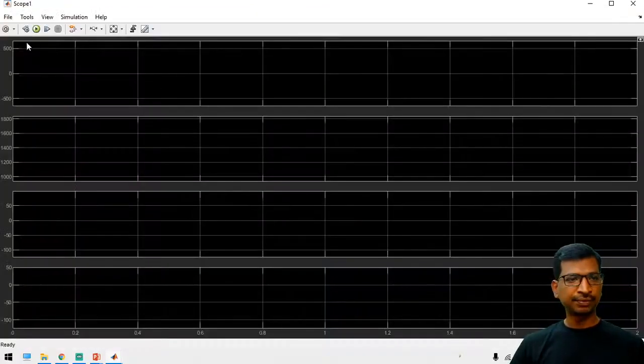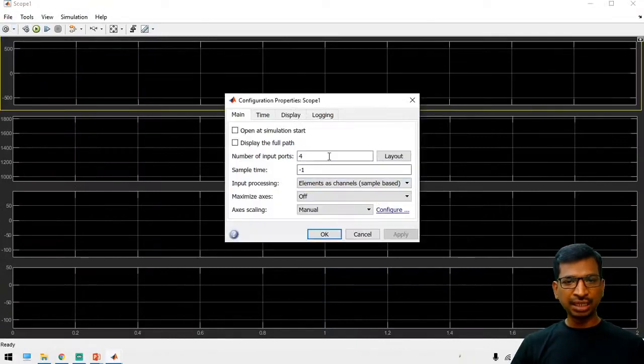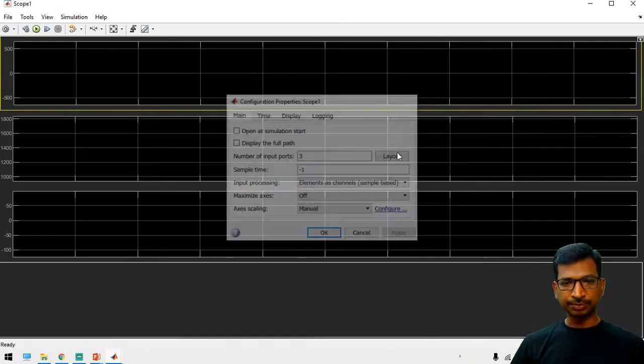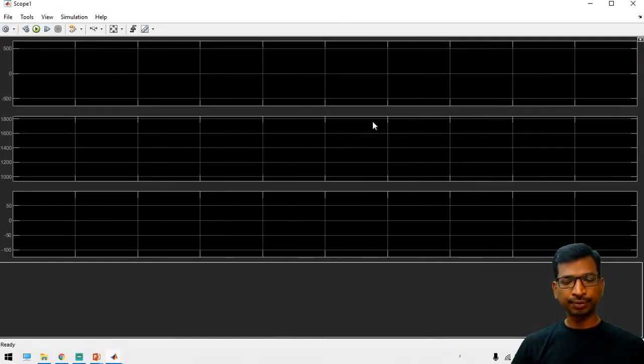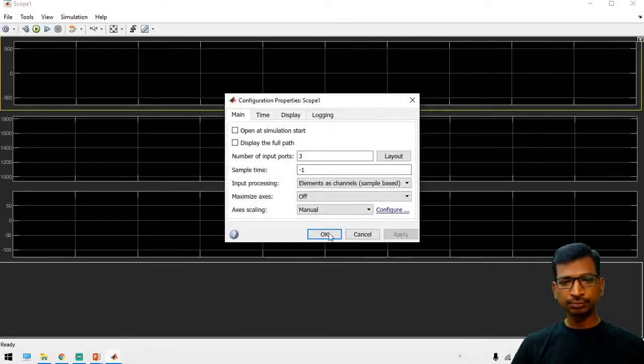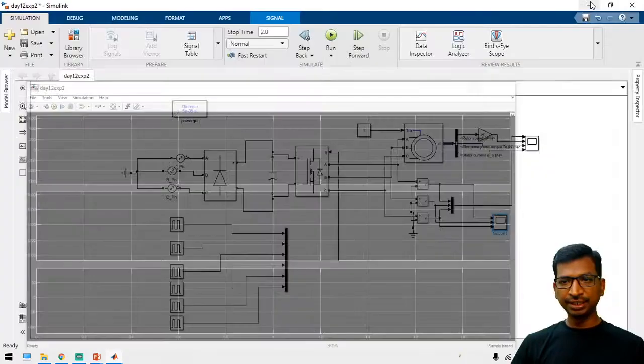Connect a separate graph to check whether we have generated the proper inverter output or not. From this graph we can easily understand.